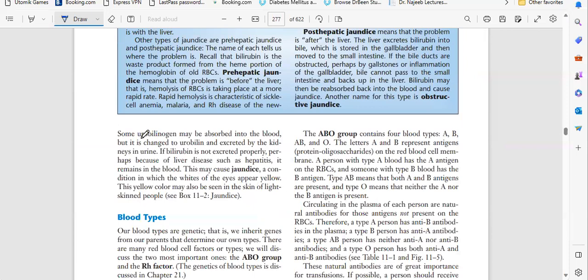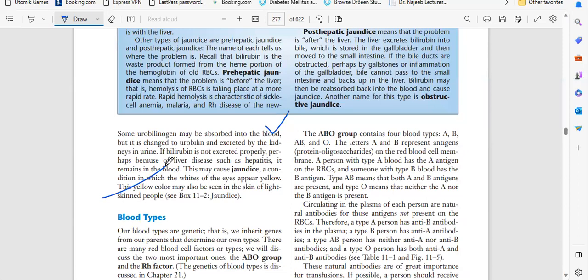Okay, some urobilinogen may be absorbed into the blood. This is the first thing, but it is changed into urobilin and excreted by the kidney in urine. If bilirubin is not excreted properly, perhaps because of liver disease such as hepatitis, it remains in the blood. This may cause jaundice, a condition in which the whites of the eyes appear yellow. This yellow color may also be seen in the skin of light skinned people. So you understood how jaundice will occur. Because of liver damage, the bilirubin cannot be excreted from the body. It remains in the blood and it will cause jaundice.